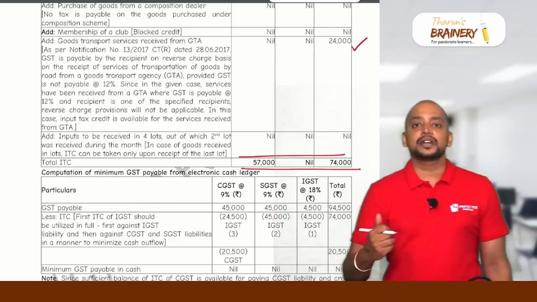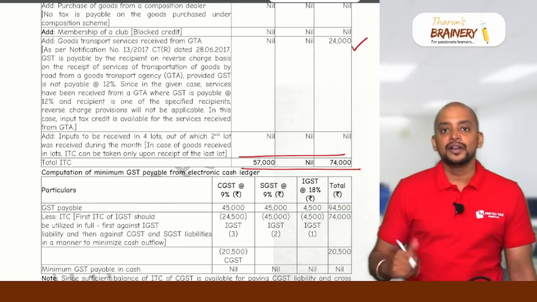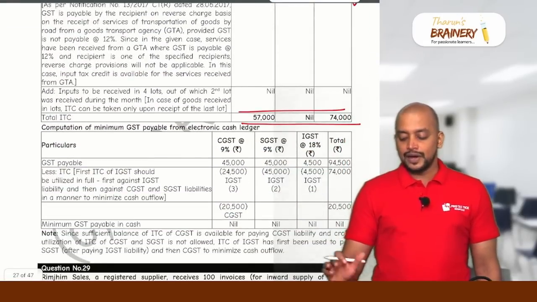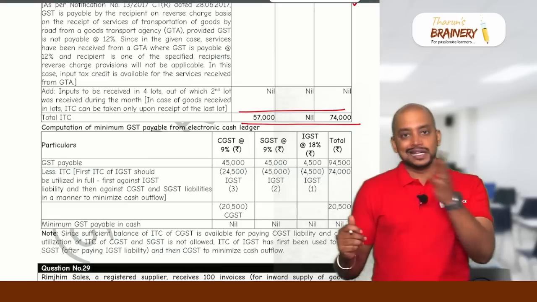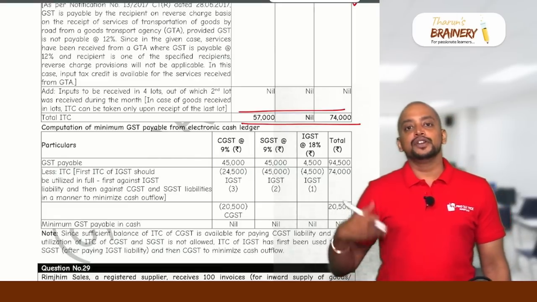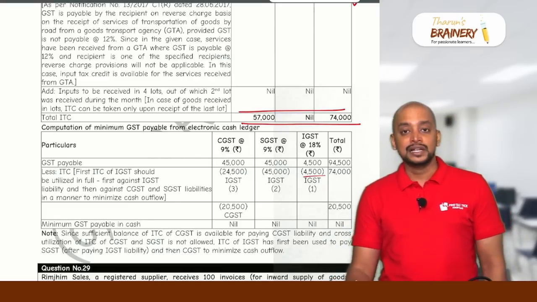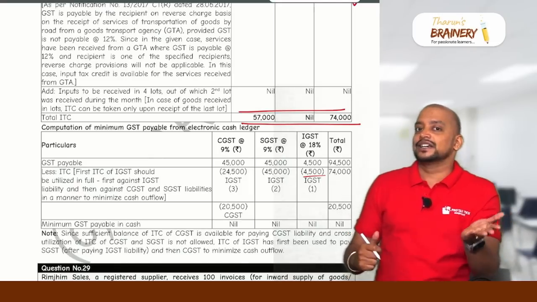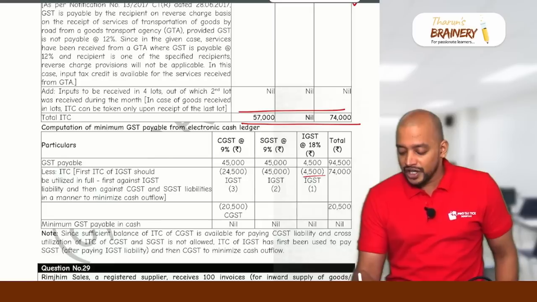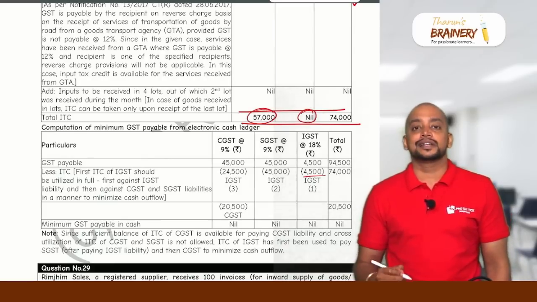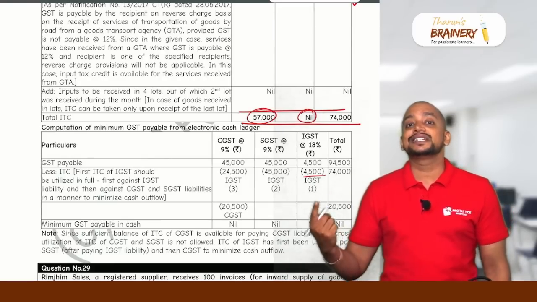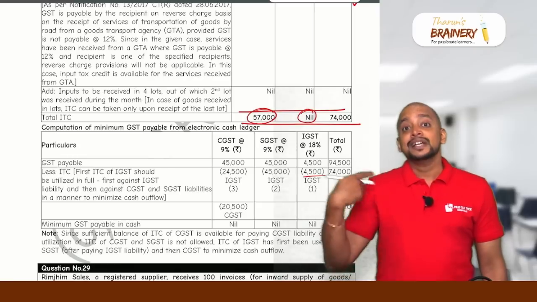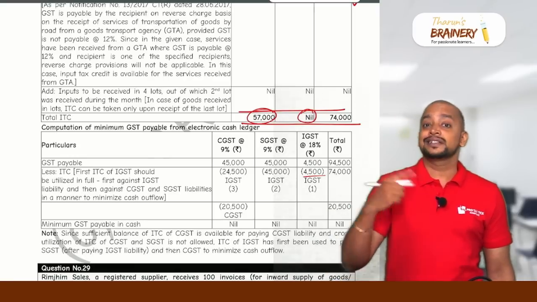Now last statement, statement 4, computation of net GST payable. First gross GST payable, so how much? 4,500. Now we have IGST credit. First we need to utilize the IGST credit of 74,000 for payment of IGST liability. Thereafter, between CGST and SGST, we have CGST credit but no SGST credit. So whatever IGST credit you have, before utilizing it for CGST liability, utilize it for payment of SGST liability, because we already have some CGST credit.